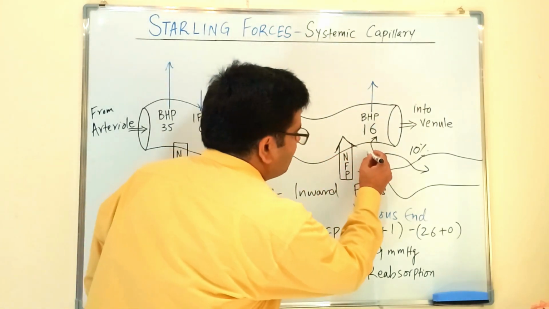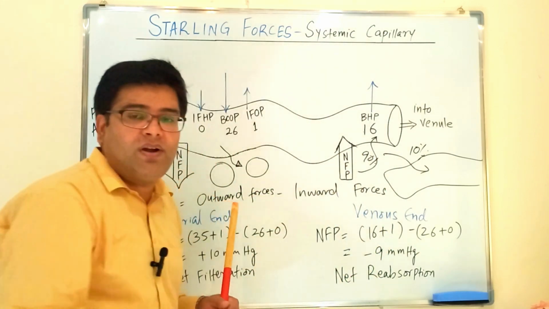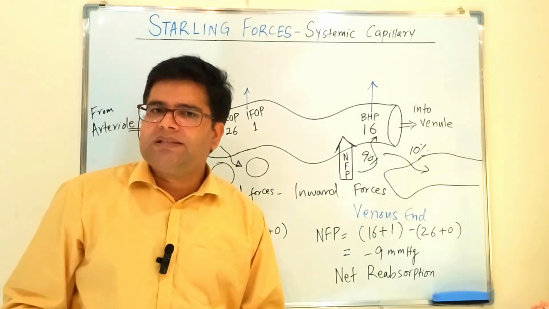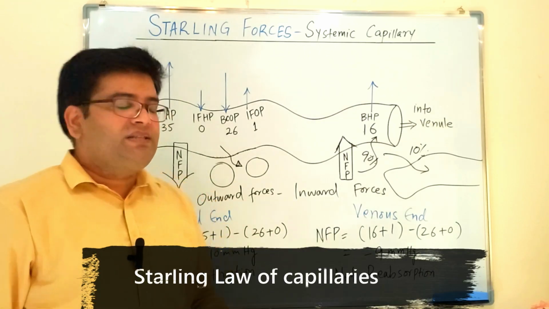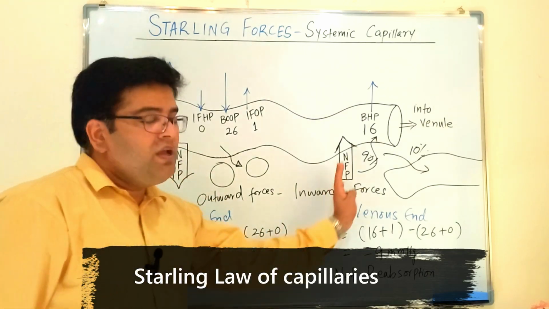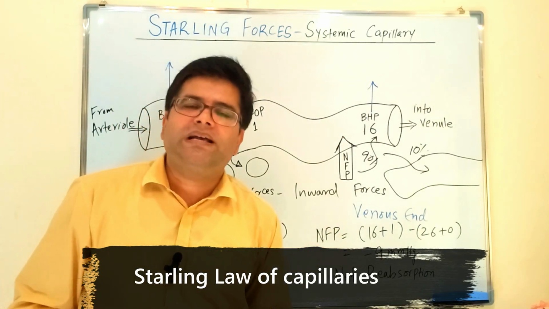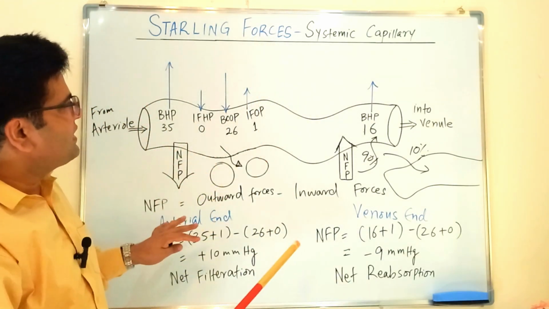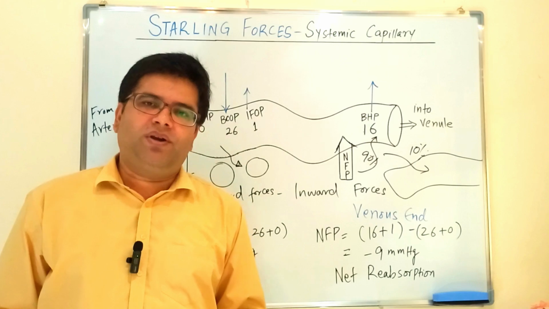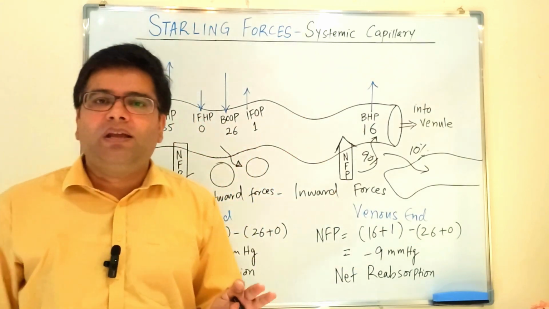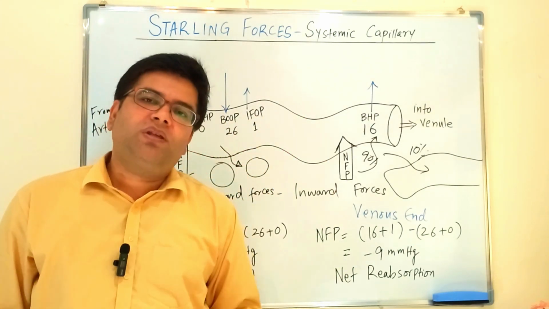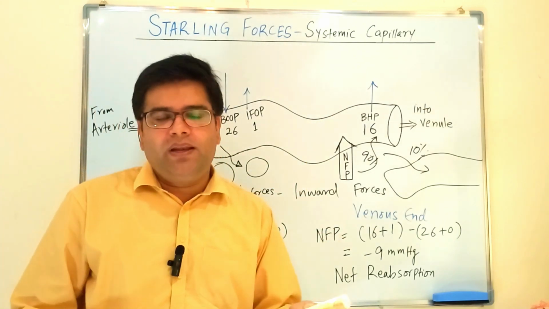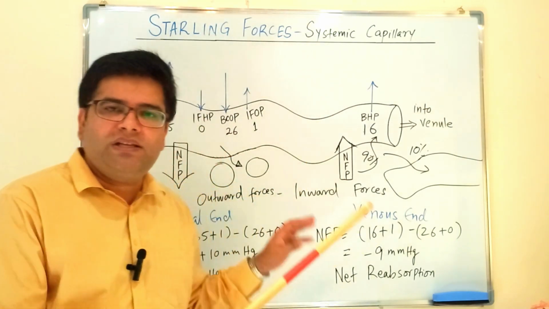90% will be going back through the venous end of the capillaries, and 10% will be reabsorbed by the lymphatic system. So there is an equilibrium that exists between the filtration of fluid and the reabsorption of fluid, and this is called as Starling law. Please mind it that the forces which I am discussing here, they are just for the systemic capillaries. These forces will be slightly different if we talk about the pulmonary capillary, and also these forces will be variable in some other organs, for example kidneys.